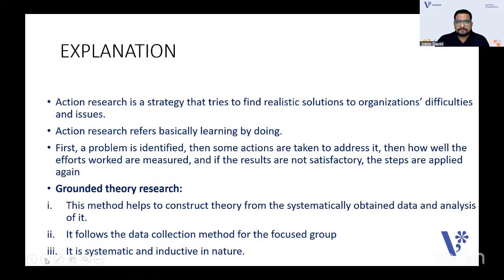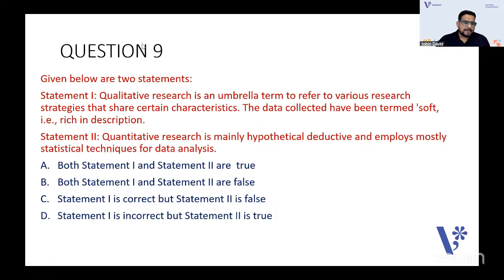Question number 9. There are two statements given. Yeah, I can see your answers on the chat box, guys. Good, very good. We're all chatting the right answer, right? You're telling the right answers.